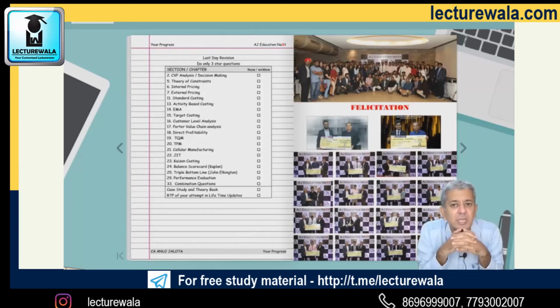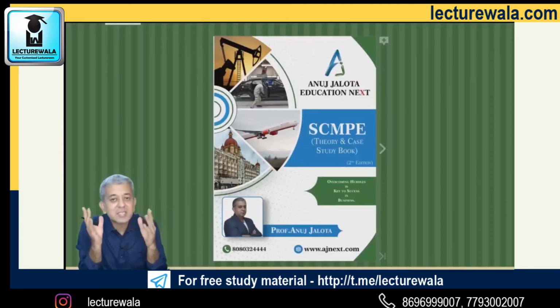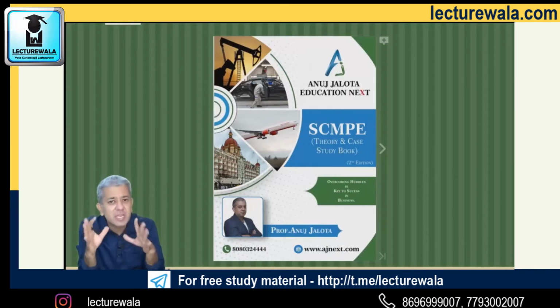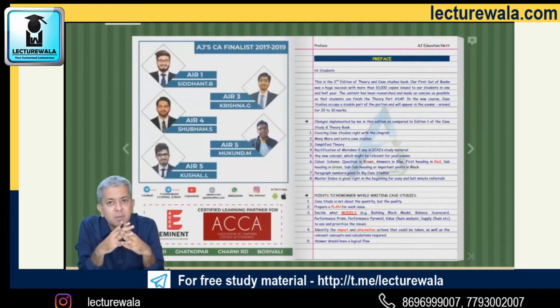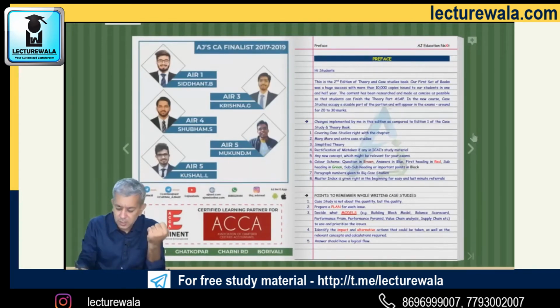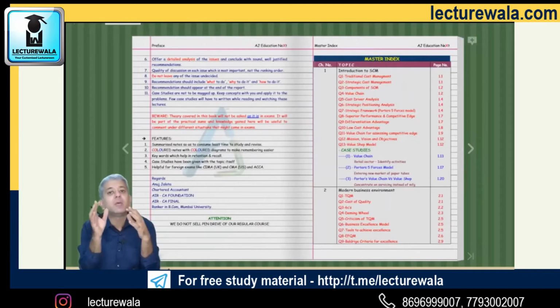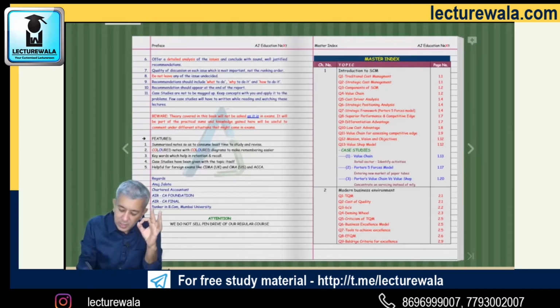That is book 3, and that is one of the most unique books, the case study and theory book. This is our third book, and this is your case study and theory book, a fully colored book that covers up every case study asked by the institute. Now, in this book, there are a lot of things that we all have done that make this book super unique. And the first thing out of them is your master index. This master index gives you what? हर एक क्वेश्चन का यहां पर मेंशन है और उसका पेज नंबर मेंशन है.